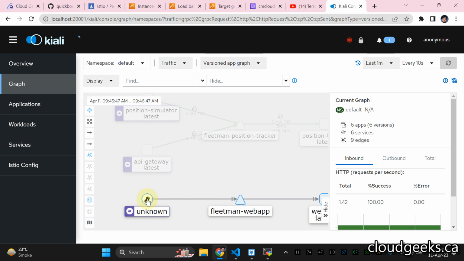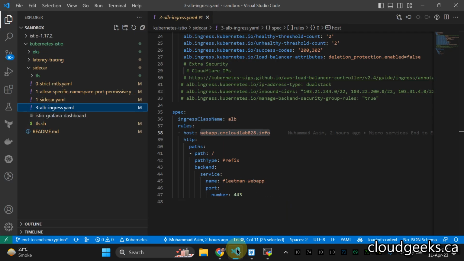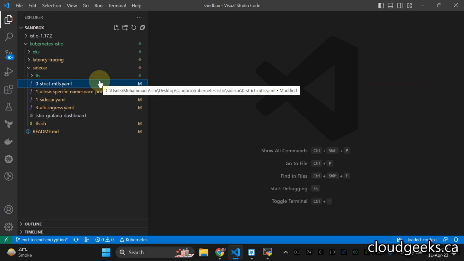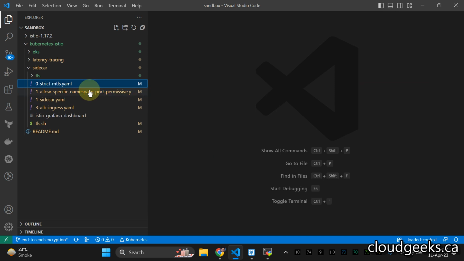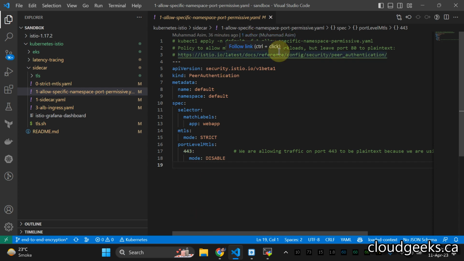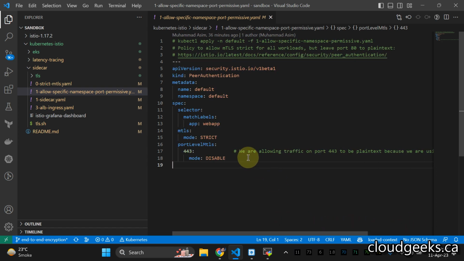It is saying unknown, but the thing is that it is sending requests to this web application on 443. We have unhealthy targets because we have added the policy that everything is going to be strict, right? But the reason our pods are in unhealthy state is that, if I navigate to this section, I've already added the useful links here. We need to allow the traffic port on 443 because we are using the self-signed certificate.